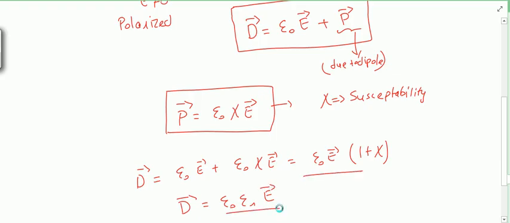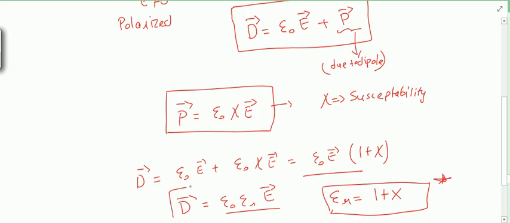If you compare these equations, you will get that epsilon r is equal to 1 plus xi. This is also a useful thing, and you will learn more in detail in electrical materials. So here the expression is D is equal to epsilon naught epsilon r into E, and we can find many expressions using all these three.